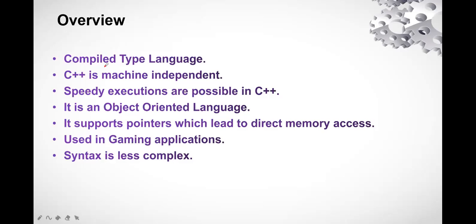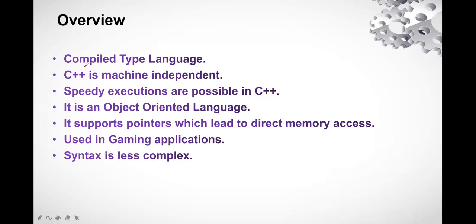So that means whenever we are writing a program, we need to compile it and then we will run it, right? The compiler does one more thing, that is it gives you the errors also. Let's say you have a program which has 100 lines, and in the 50th line you have missed a semicolon in the syntax. That is a syntax error, and it will tell you that in line number 50 the semicolon is missing, right? So this is how compiled type languages are defined.